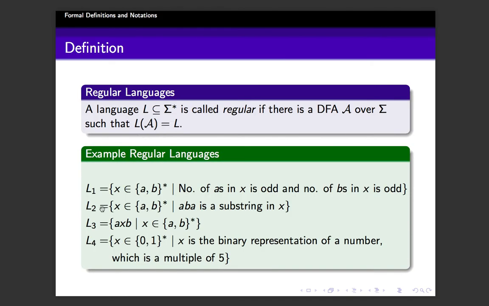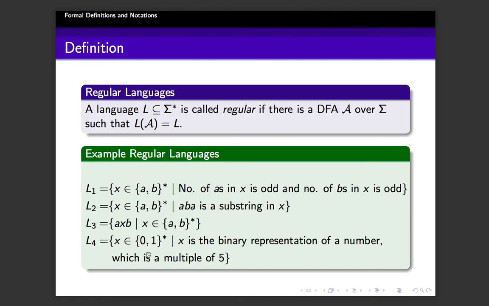Examples: L1, the set of all strings over AB such that the number of A's is odd and the number of B's is odd. For this you can have a DFA and hence it is regular. Another language: strings over AB such that ABA is a substring in X is regular because you can find a DFA for it. Then the set of all strings over AB starting with A and ending with B. You can have a DFA, hence it is regular.